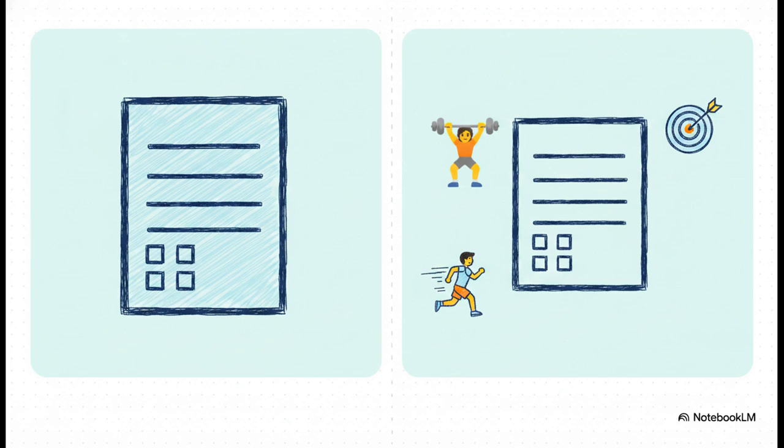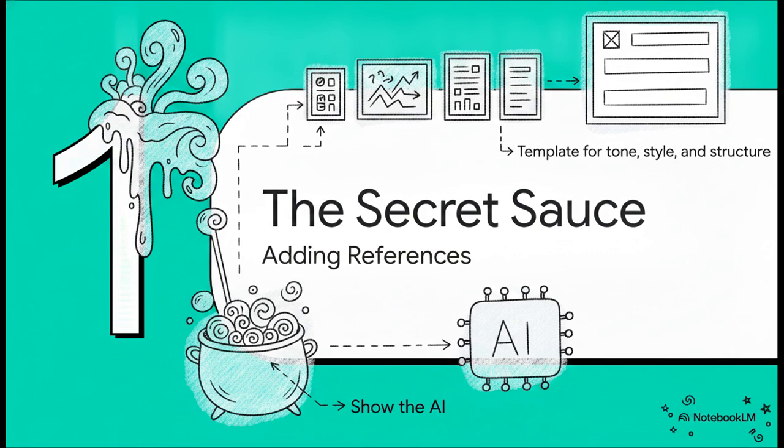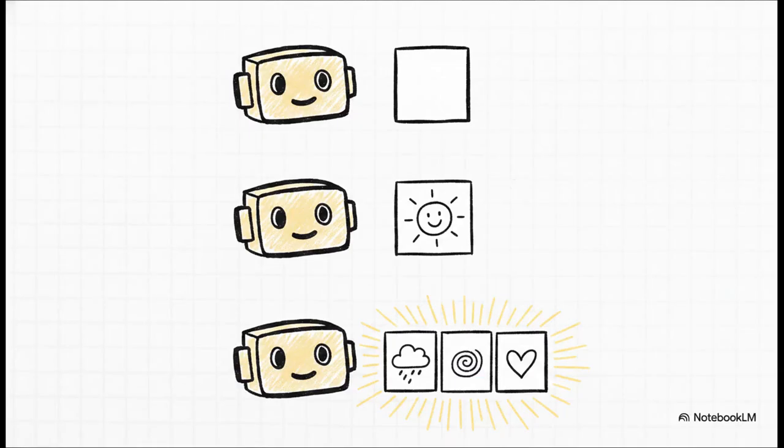Success is all about the details, for sure. But if we really want to dial this in, we need to use the single most powerful tool in the entire framework. Step 3. The secret sauce. Adding references. Yeah, this is where you stop describing what you want and start actually showing the AI what you want. Let's break down the industry terminology really quickly here.